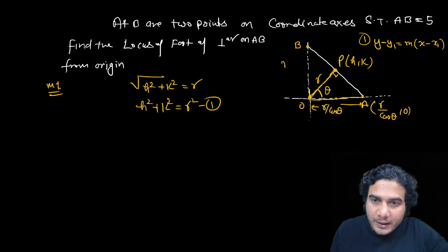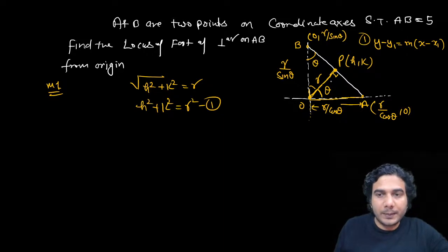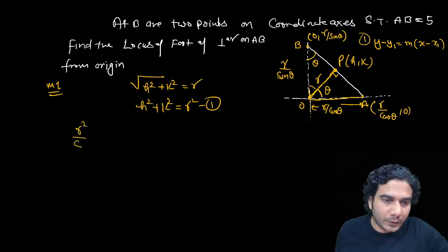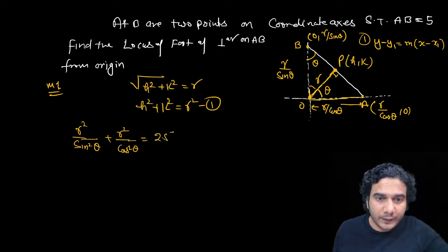And this OB is going to be r upon sine theta, because this angle is 90 minus theta and this angle is again theta. So the coordinates of B you can write as 0 comma r upon sine theta. Okay. Now you can apply the distance formula for AB. So if you apply the distance formula, then it is r square upon sine square theta plus r square upon cos square theta. This is equal to how much is given? 5. So 25. You'll get this.